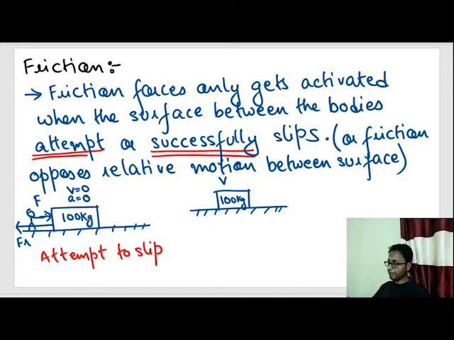After moving for a certain time, it stops. So how did it stop? Because there was a friction force acting while the body was moving towards the right, or while the body was slipping between this surface and this surface. Okay. And in this case, the body successfully slips.